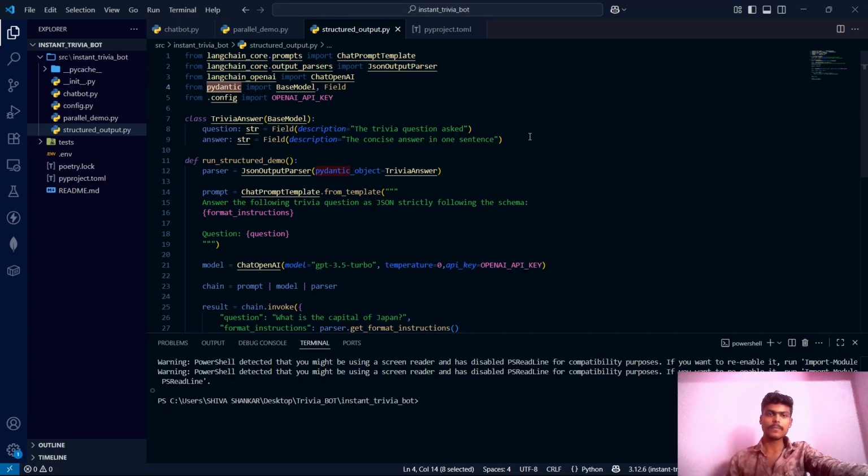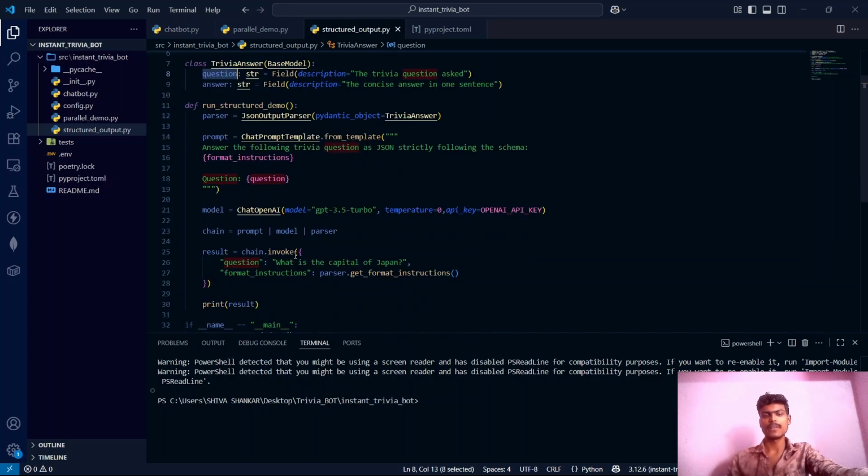And if you observe here, we are defining a schema. Using Pydantic base model, we are defining this class named TriviaAnswer. It has 2 fields. One is question of string data type, another is answer. This is also of string data type. So here we are basically creating a schema and specifying that it should have 2 fields of string data type, and one field will be question and another field will be the answer. We have also given the descriptions, guys. And the remaining part is almost the same as chatbot.py.